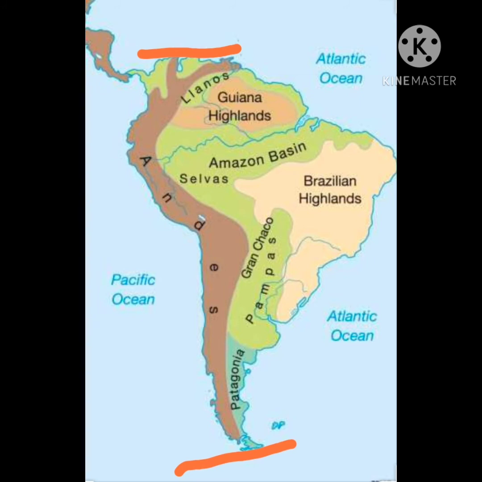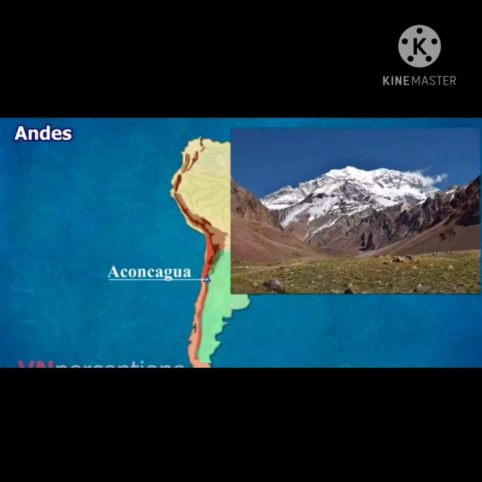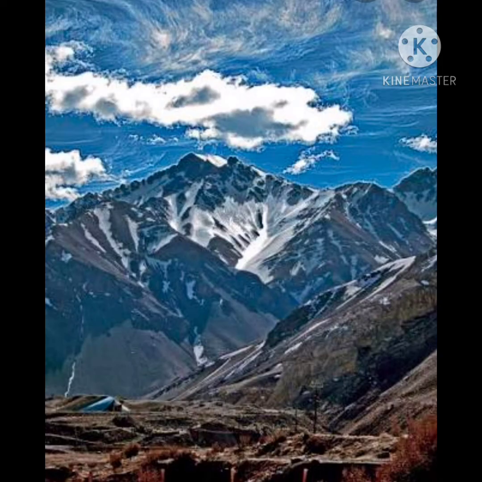Its average height is 4,000 km above the sea level. Mount Aconcagua is the highest peak of Andes with the height of 6,000 kilometers. It is an unbroken stretch of young fold mountain, means the mountain ranges are in continuation. They are not broken in between. They are continuously high mountain ranges from north to the south and towards the west of South America.